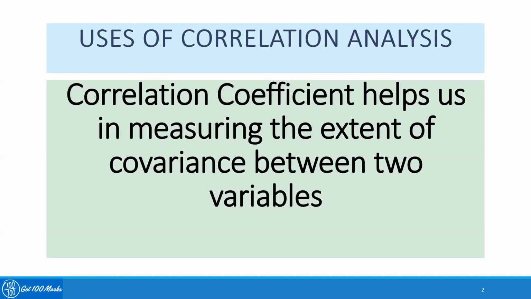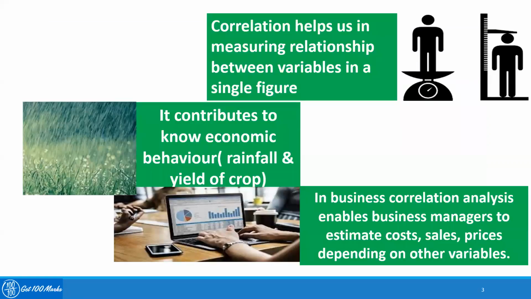Let's particularly understand the usage of correlation, especially in the business domain. So correlation helps us in measuring the relationship between variables in a single figure. For example, suppose we say that for the salary of an employee and the motivation level, the correlation coefficient is 0.82. That means it's a very strong relationship between the salary of an employee and their motivation level.